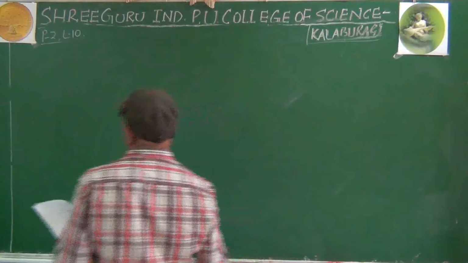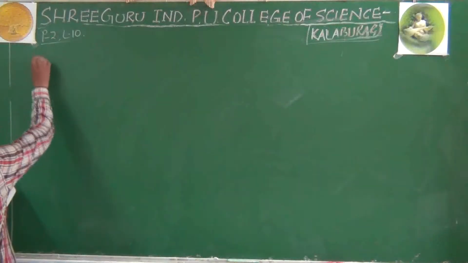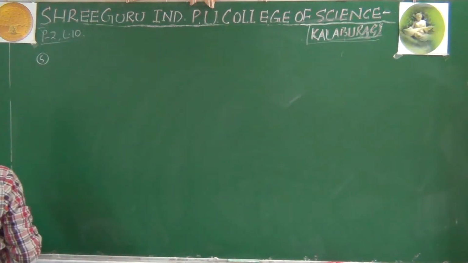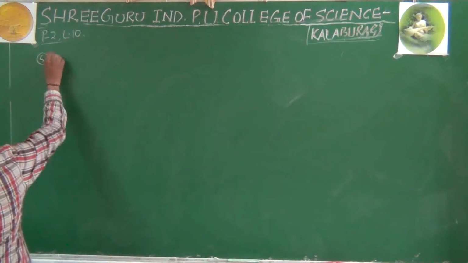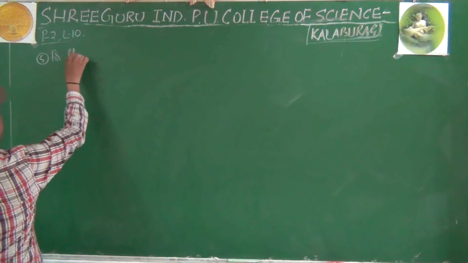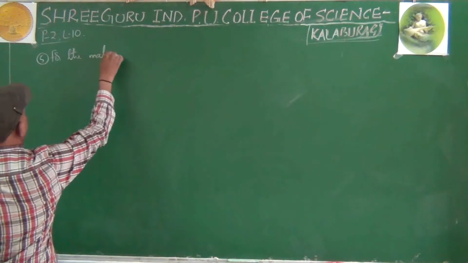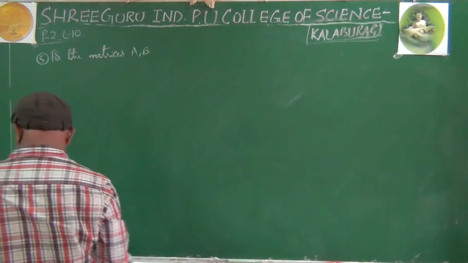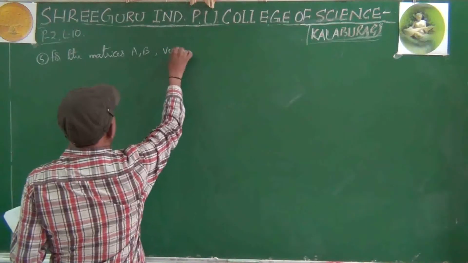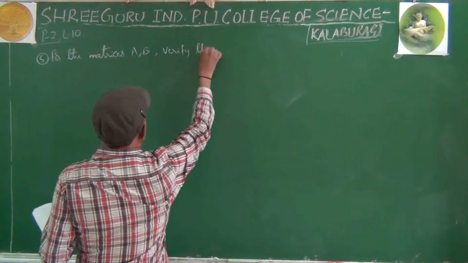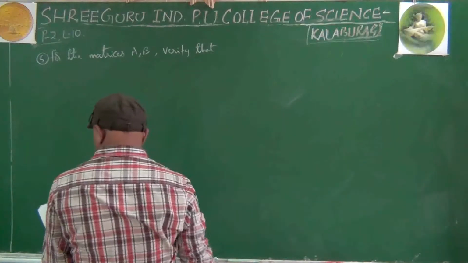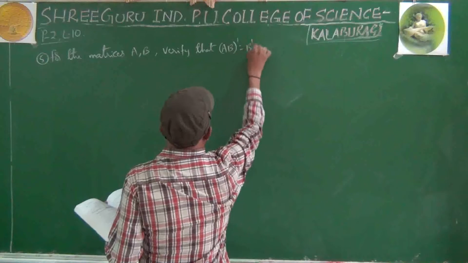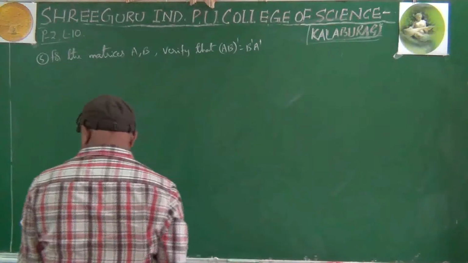Here is the question. Question number 5. For the matrices A, B, verify that AB whole dash equals B dash A dash, where